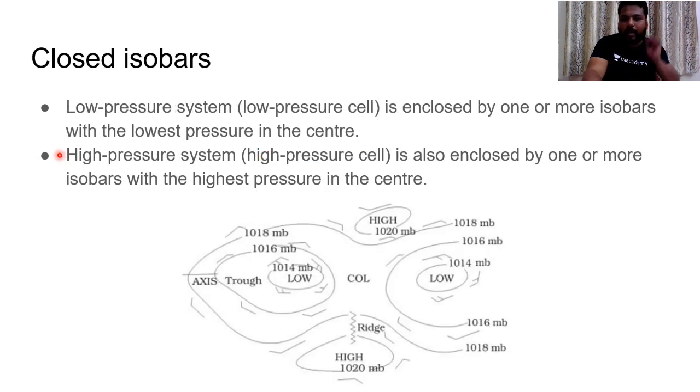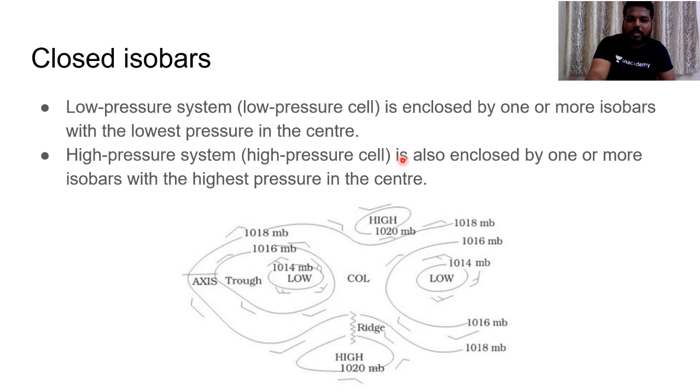If you see, whenever we have this isobar, you can see over here, this is a closed isobar. On the top, wherever you are seeing 1018 millibar, 1020 millibar, 1018 millibar, this is an isobar which is joining almost equal pressure zones on that surface. But here you can see a closed isobar. Generally in the cyclonic circulations, you can observe these closed isobars. Clear? So closed isobars are low pressure systems enclosed by one or more isobars with the lowest pressure at the center. You can see this is the closed isobar.